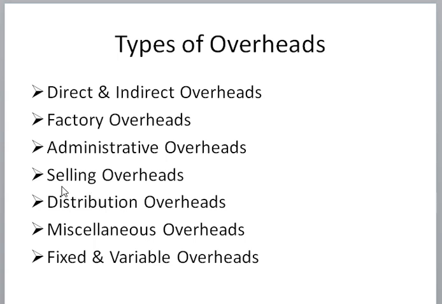Then selling catalogs: suppose the factory develops brochures of its different types of products. All these costs are included in selling overhead. Preparation of tenders and estimates is also included in selling overheads.